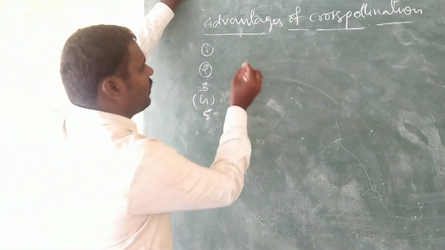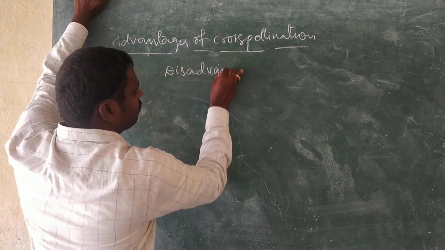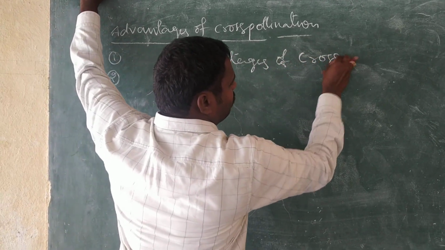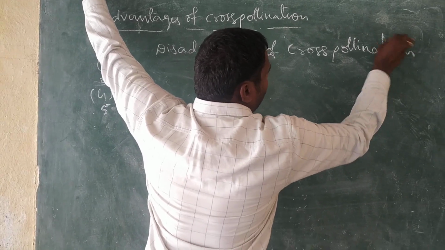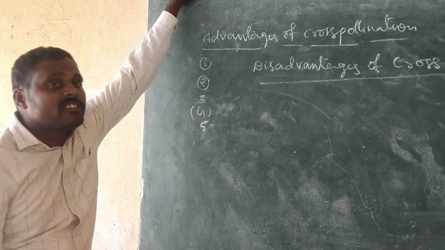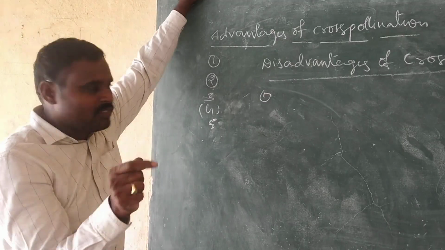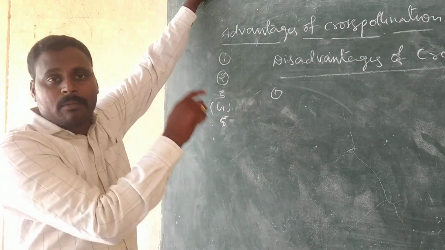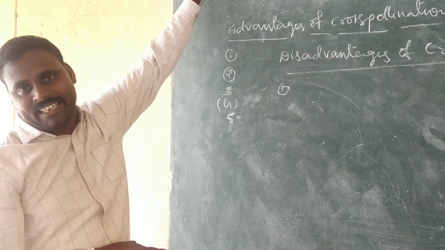Now, disadvantages of cross-pollination. The first one is that it is a wasteful process. How is it wasteful? Because the plant has to produce a large number of pollen grains.